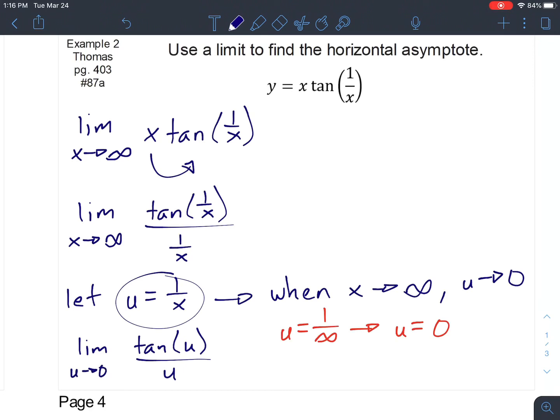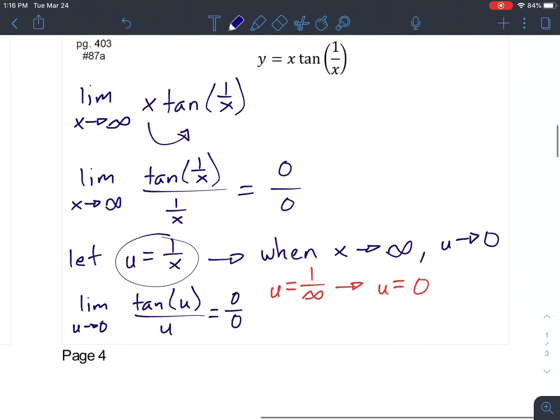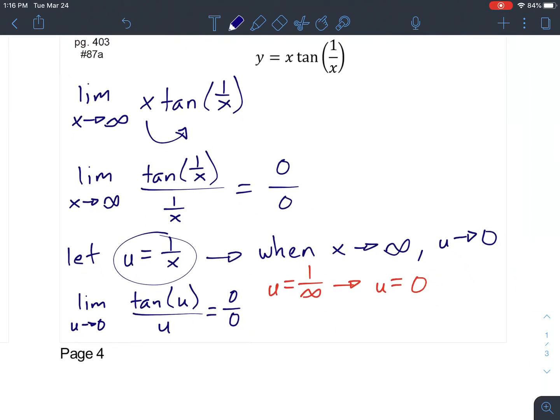And a way that we can check this then is if we try to solve this limit, we still get 0 over 0. Just like up here, we were getting 0 over 0. That means then that we can do L'Hopital's at this point. Trying to do L'Hopital's on this was not going to be easy. That was the reason why we chose to do it this way.